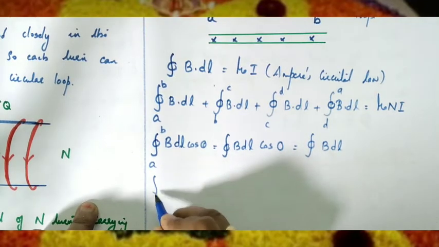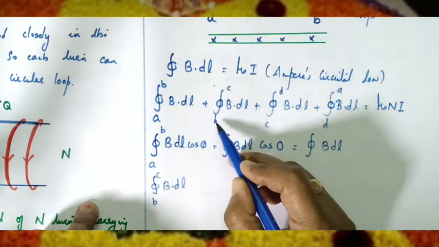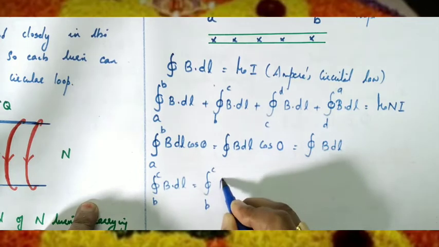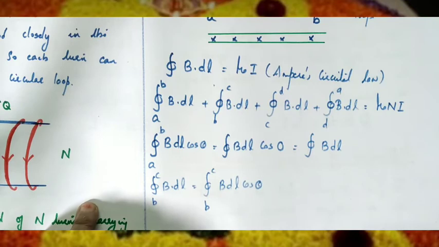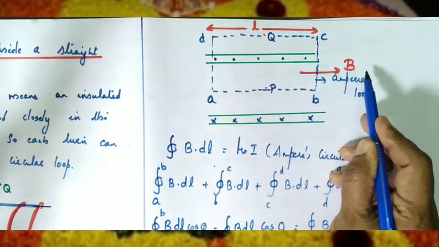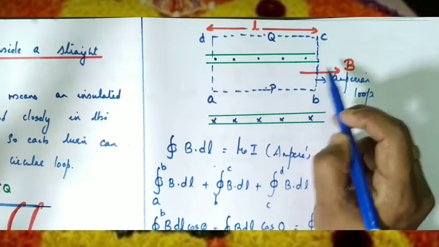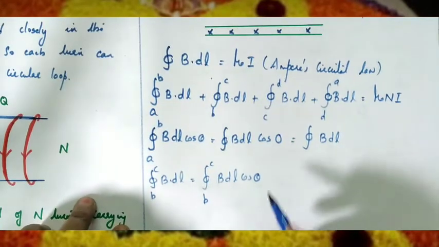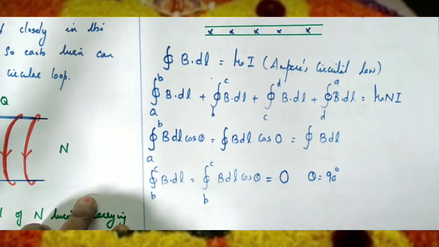Then the second one, integral B to C, B dot dl, is integral B to C B dl cos theta. What is theta there? See the figure. From B to C, the magnetic field is towards right. The length is in which direction? Upward direction. So both are perpendicular. So what is theta here? Theta is 90 degrees, so it is equal to 0 since theta is equal to 90.